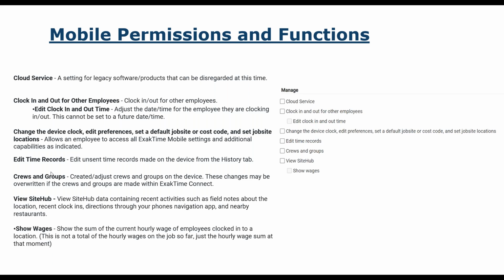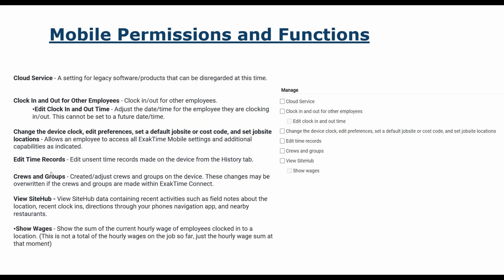Clocking in and out for others. If you guys attended the crews and groups session, this is where you can have a foreman or superintendent clock in for other people. Remember on the mobile app that you don't have to have anybody clock in for anyone, because if I forget my phone, I could go to the foreman or superintendent. They log out and I use my unique PIN number and I can clock in on their phone like it was myself. So remember, two different functions there.